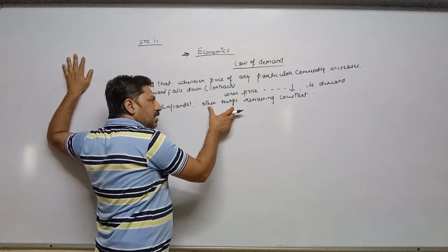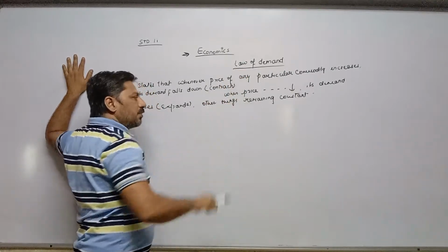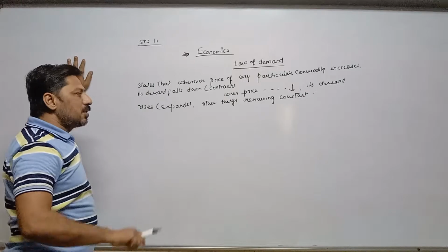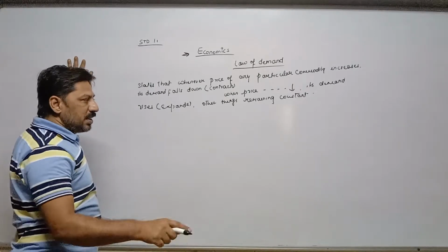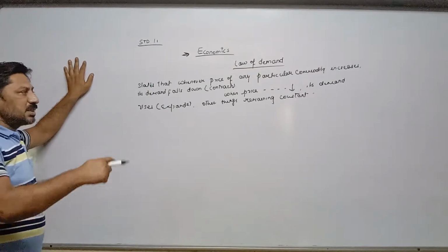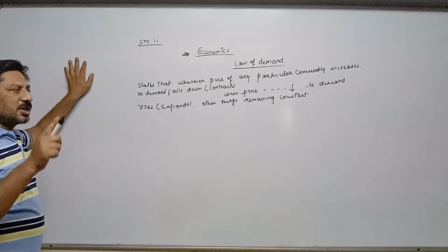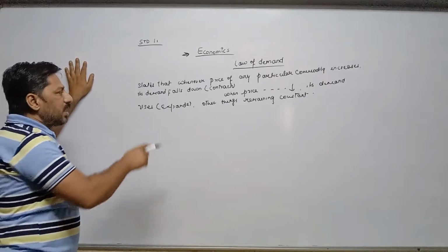So when we are discussing the law of demand, during that moment we have to assume that there is no change in other factors. When there is no change in other factors, when price increases, how does demand respond, how does demand react, that we are discussing.